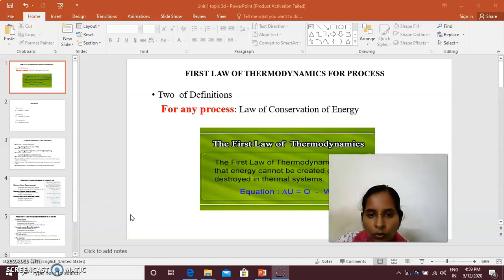So here, this shown equation, dU equal to del Q minus del W, talks about the first law of thermodynamics for any process.